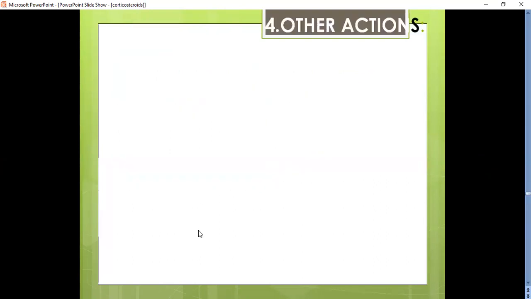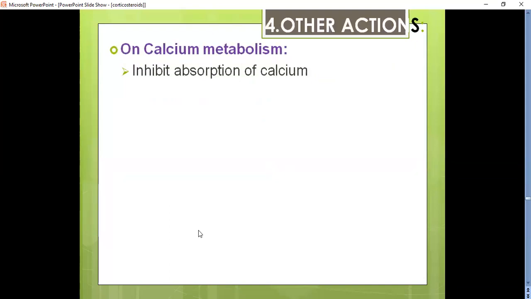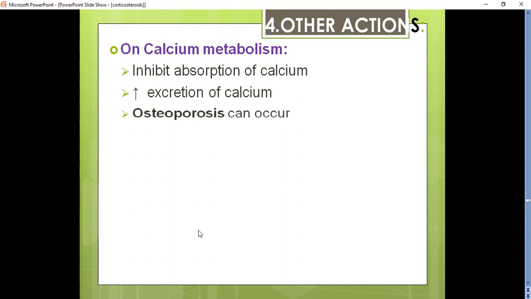Coming to other actions of glucocorticoids, on calcium metabolism, they reduce the absorption of calcium and in turn increase the excretion of calcium. As a result, the patients may suffer from osteoporosis.